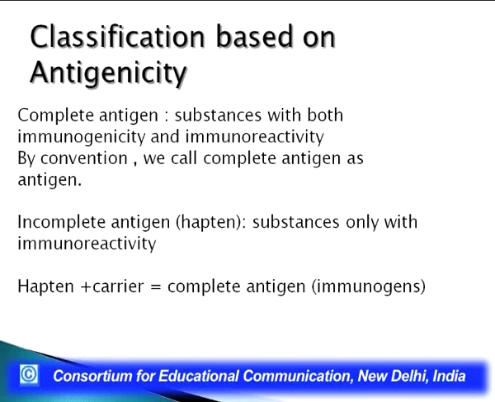So, hapten along with the carrier, which in certain cases is called a schlepper, can be made into a complete antigen or an immunogen. So, technically a complete antigen is an immunogen, and an incomplete antigen can be called a hapten also, or rather we can say hapten is a type of incomplete antigen which can be made a complete antigen by combining with a carrier protein or a schlepper protein.